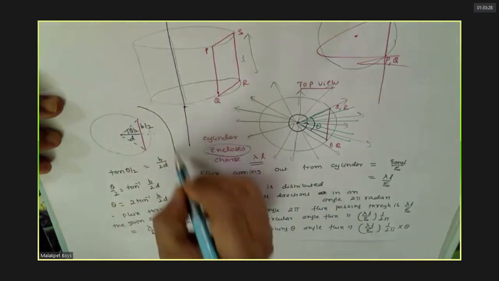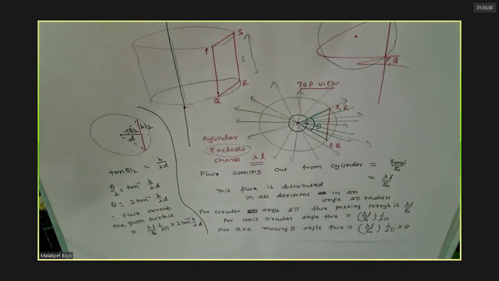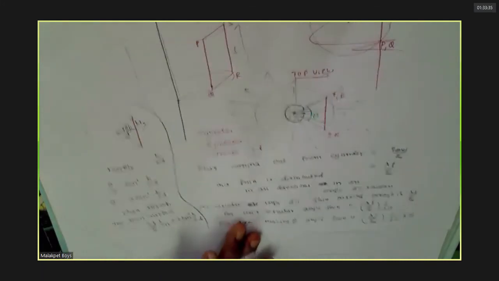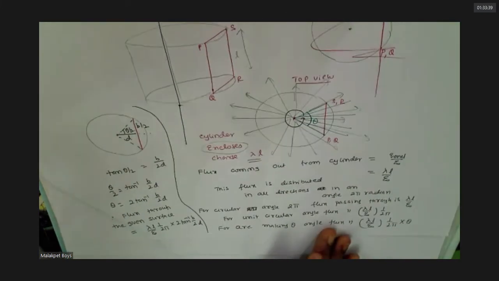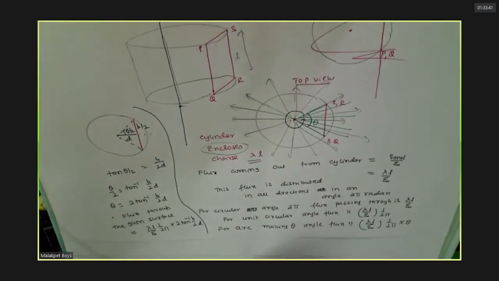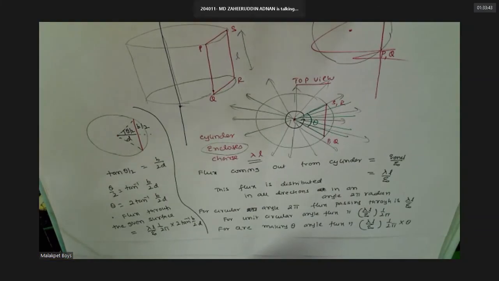Understood this? Any doubt? Follow this?